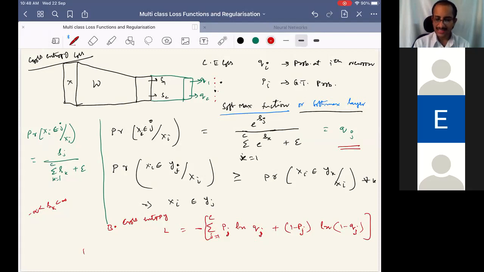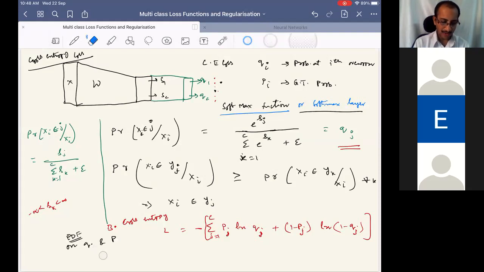Which distance measure do we consider? On Qj and the ground truth probabilities Pj, both are PDFs, probability distribution functions, P and Q.